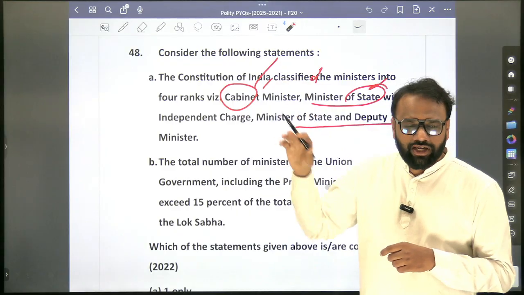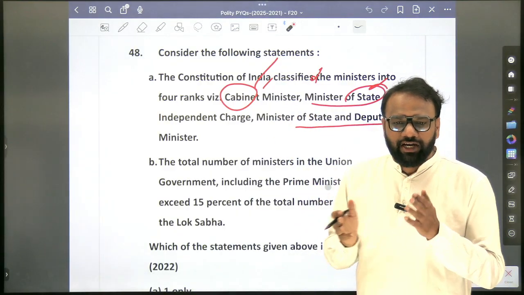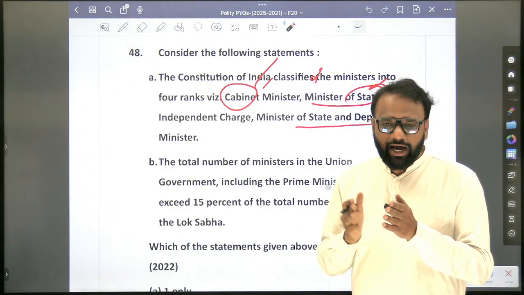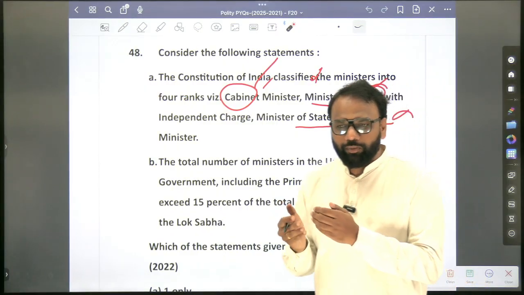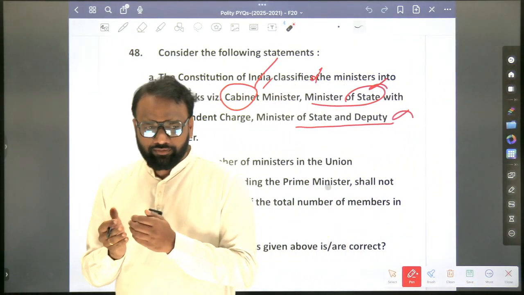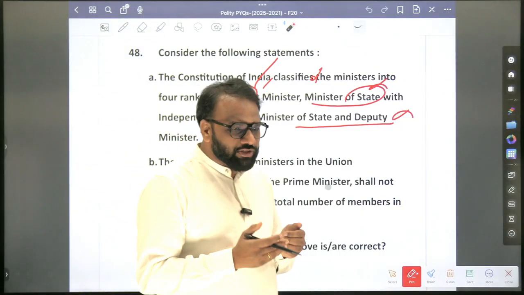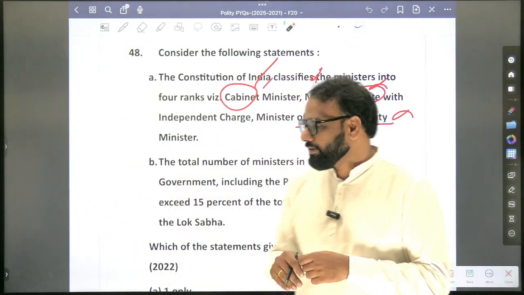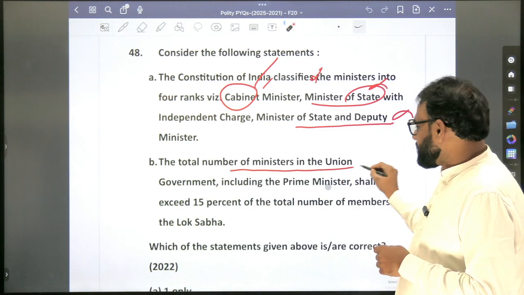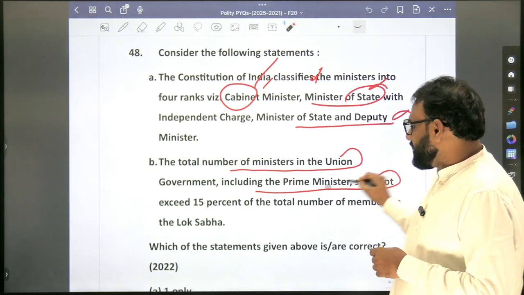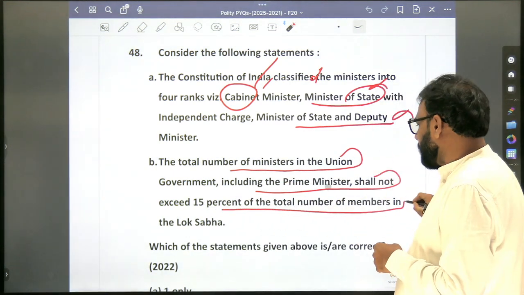In the Constitution it does not go for classification, it only mentions Council of Ministers and Cabinet. Which one is a larger group, Council of Ministers or Cabinet? Council of Ministers. Day-to-day activities are carried out by whom? Council of Ministers or Cabinet? Cabinet. The total number of ministers in the Union government, including the Prime Minister, shall not exceed 15% of the total number of members in the Lok Sabha.